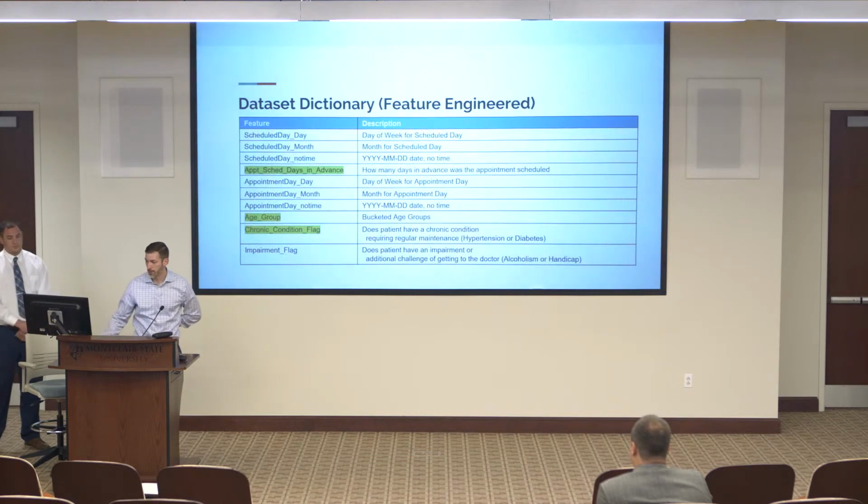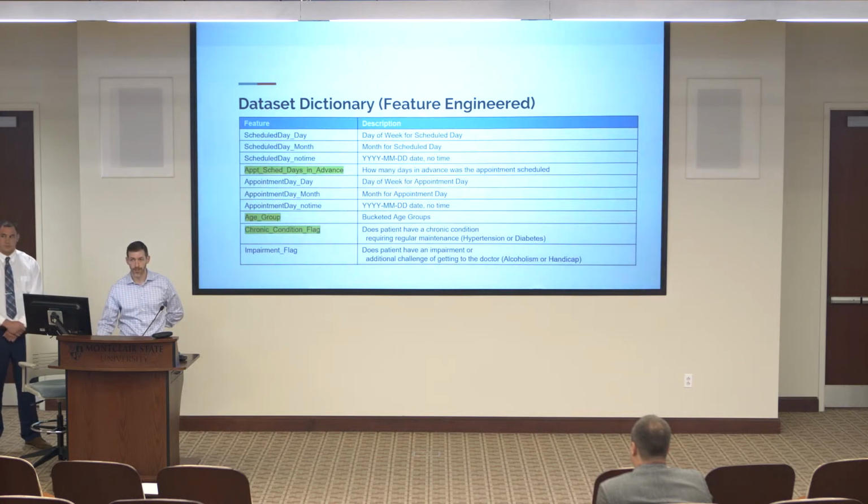And then these are some of the engineered features that we made from the data. So we just broke up the time to break it into day, month, and we also removed the time element because the raw data had a time element in there as well, which we just removed. And then I highlighted a couple here that actually turned out to have a higher predictive value.